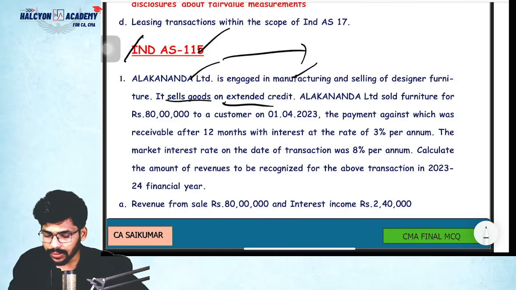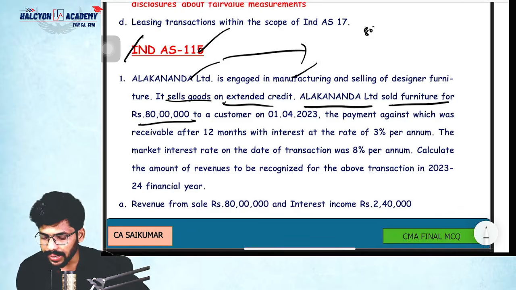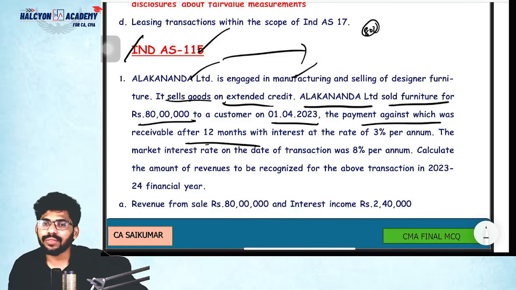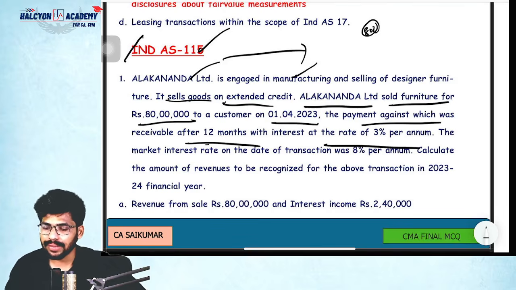It also sells on extended credit. Alaknanda Limited sold furniture for 80 lakhs to a customer on 1.4.23, the payment for which was receivable after 12 months at the rate of interest 3% per annum. So the interest amount is 80 lakhs into 3%, which is 2,40,000. Total 82,40,000 is the amount we need to receive after 1 year, correct?